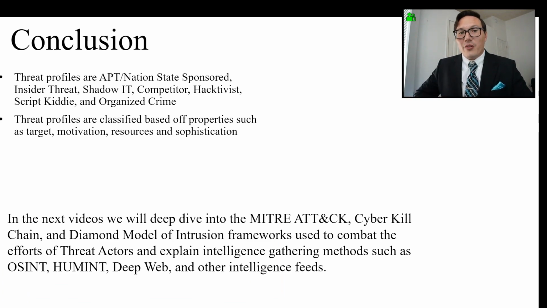All right, so we've gone over the threat actor profiles, and now we understand their target, motivation, resources, and sophistication. In the next videos, we'll deep dive into the frameworks and intelligence feeds used to combat these threat actors.